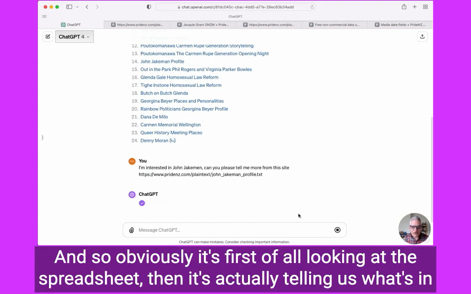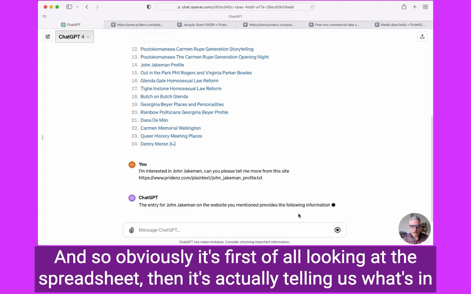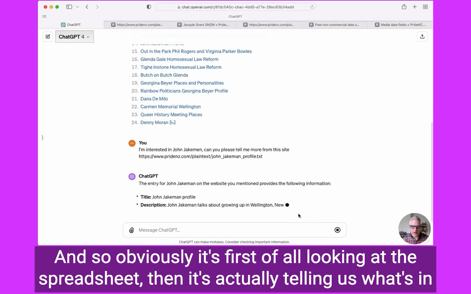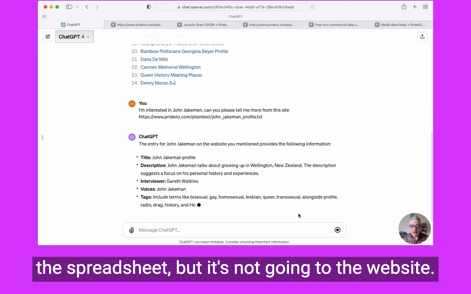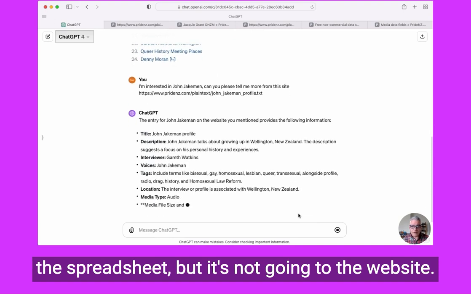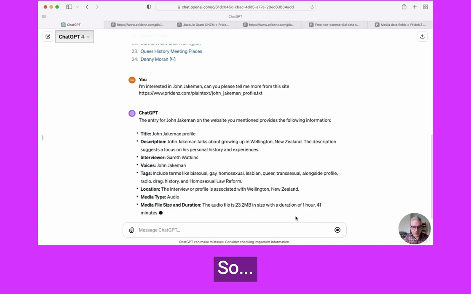Obviously it's first of all looking at the spreadsheet, then it's actually telling us what's in the spreadsheet, but it's not going to the website.